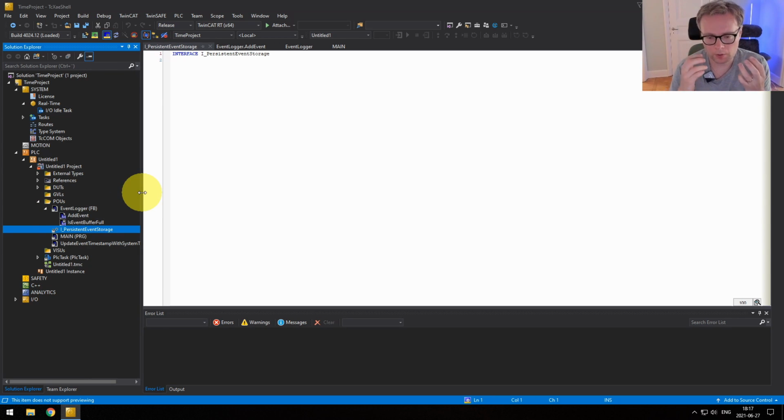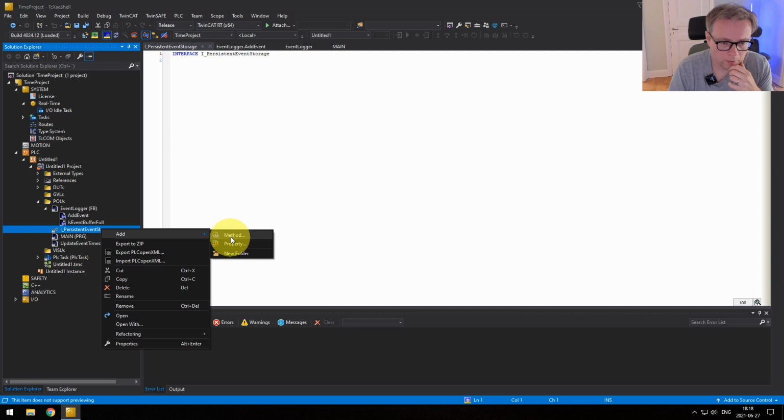That's the interface, right? What do we want to provide by this interface? What we want to provide is the event. So we say, hey, take this event. I mean, the event will have all the data already in it. It will have the correct timestamp and everything, because the timestamp was created from our event logger function block. So the whole event is ready to be written to the disk, but we still need to provide it to the interface so that the concrete function block that actually implements the interface will have the data.